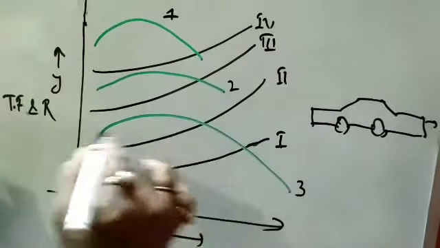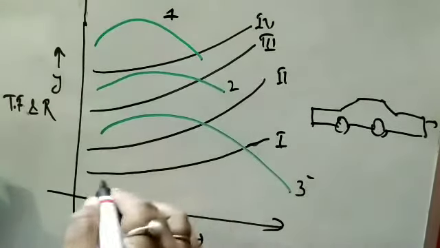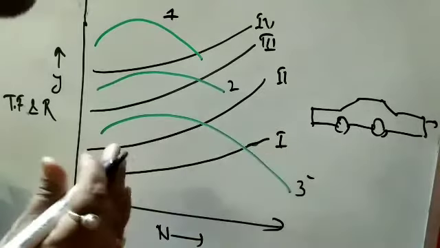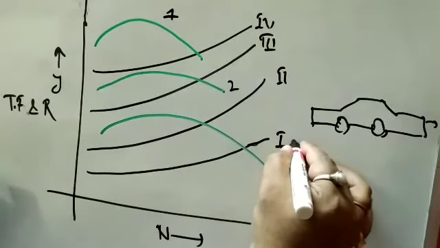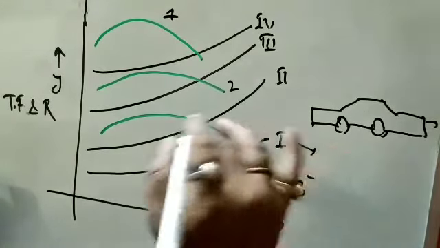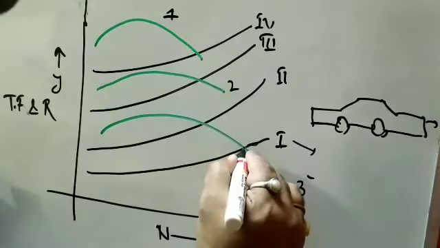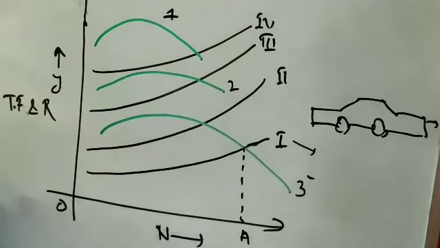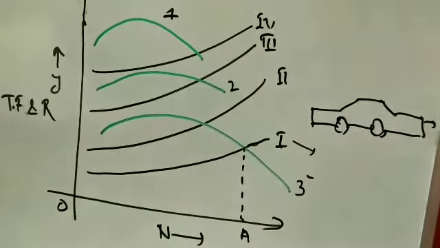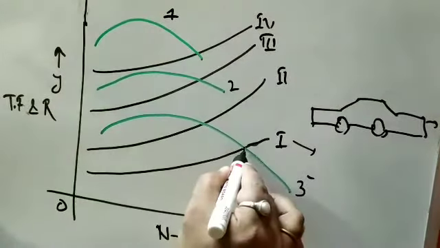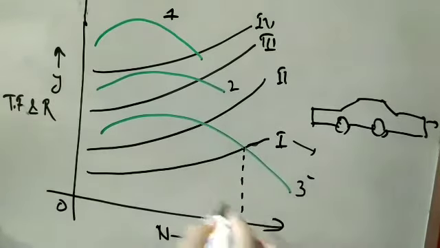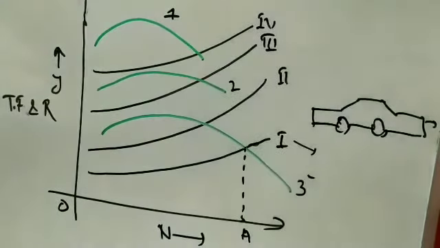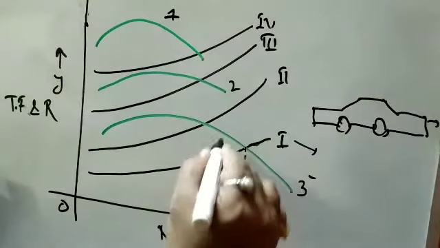For example, if you see in the top gear, this is third gear, this is the total resistance offered by the road gradient 1. So here the curve cuts at this point. This point is point A, and here is OA. If the car just overcomes the speed OA, that is a marginal speed OA, what happens? It accelerates.